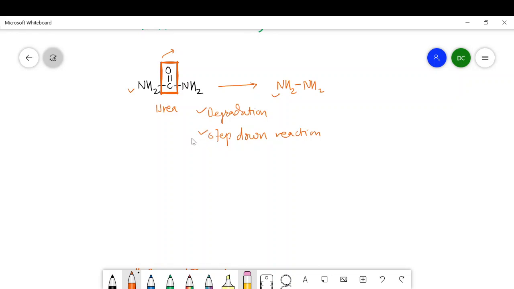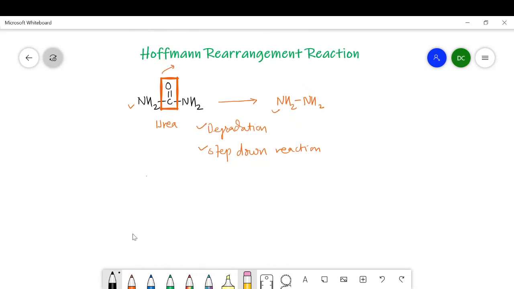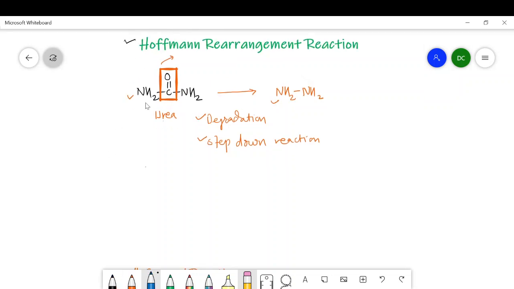And in this lecture, we are going to study one degradation reaction, and the name of this degradation reaction is Hofmann rearrangement reaction.